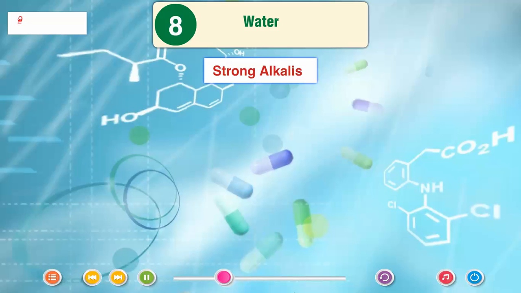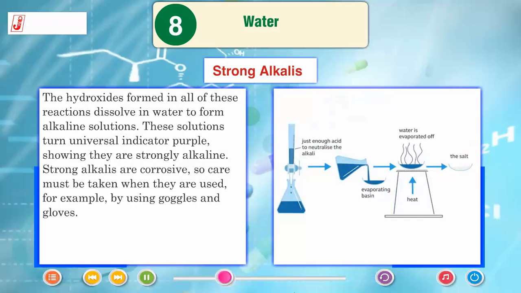Strong alkalis. The hydroxides formed in all of these reactions dissolve in water to form alkaline solutions. These solutions turn universal indicator purple, showing they are strongly alkaline. Strong alkalis are corrosive, so care must be taken when they are used, for example by using goggles and gloves.